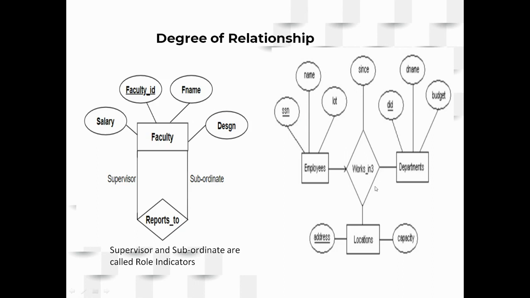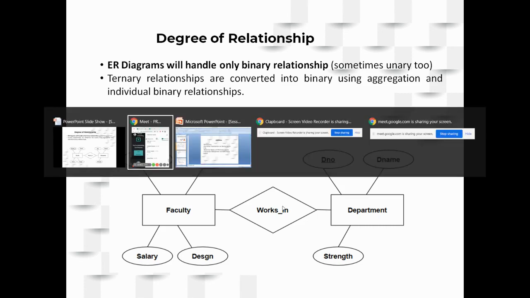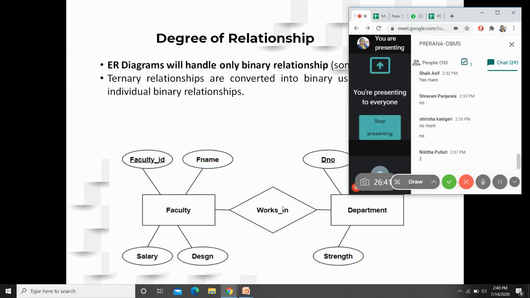Then coming to the binary relationship, sorry, this is an example of a ternary relationship. Binary, in the previous slide I have given you. Here, employees work at different locations in different departments. So this is a ternary relationship where you have departments, employees and locations, three entities participating in the relationship. But ER diagrams will only handle the binary relationship. They do not handle ternary, quaternary or n-ary.